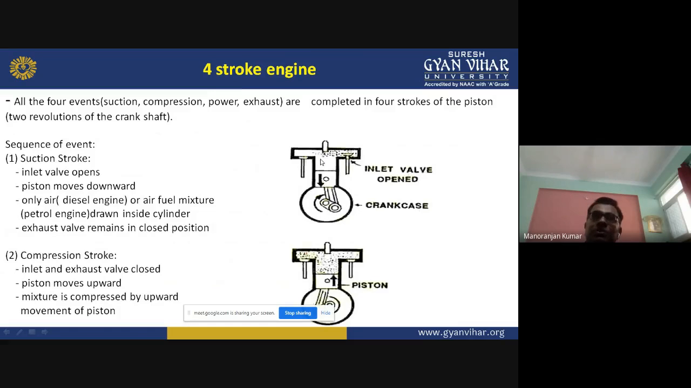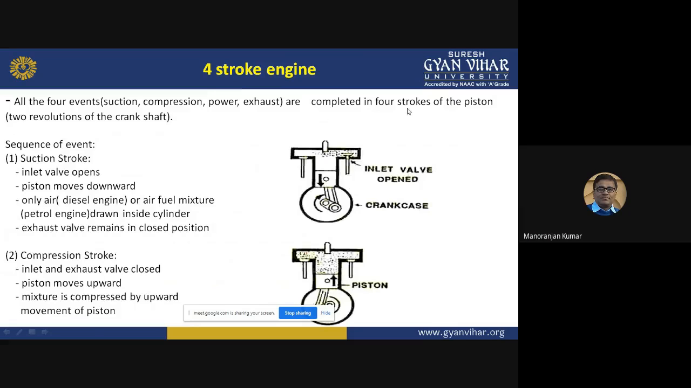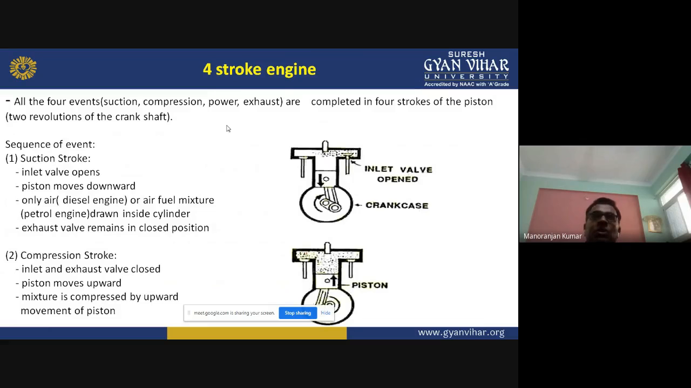When the piston makes two strokes, top to bottom and bottom to top, the crankshaft makes one revolution. So in the four-stroke engine, all the events are completed in four strokes of the piston, which means two rotations of the crankshaft. In other words, a four-stroke engine is that engine in which all the four events are completed in four strokes of the piston or two revolutions of the crankshaft.